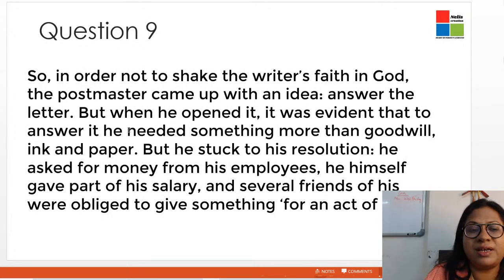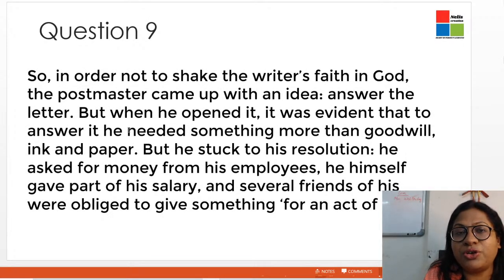The next extract is from A Letter to God, your first lesson in the book First Flight. Okay, so let's read the extract and understand how we can solve the questions correctly. So in order not to shake the writer's faith in God, the postmaster came up with an idea: answer the letter. But when he opened it, it was evident that to answer it he needed something more than goodwill, ink and paper. But he stuck to his resolution.